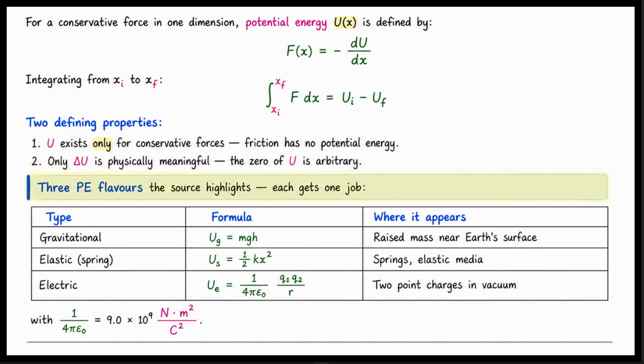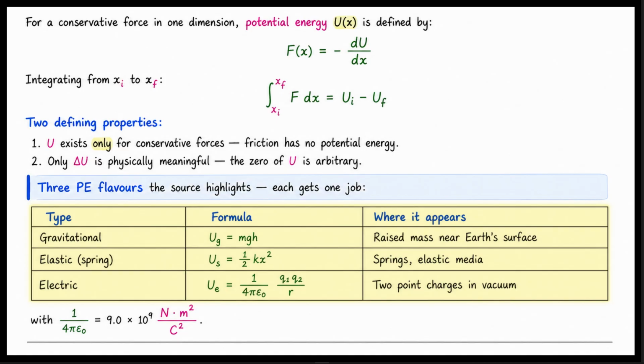The source highlights three main types of potential energy. First is gravitational potential energy. U sub g equals m times g times h. This applies to a raised mass near the surface of the Earth. Second is elastic or spring potential energy. U sub s equals 1/2 times k times x squared. This applies to springs and elastic media.